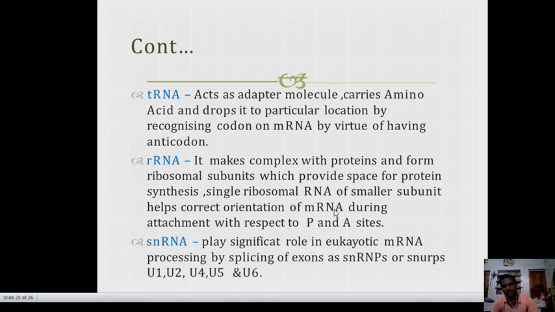rRNA makes a complex with protein and forms ribosomal subunits, which provide space for protein synthesis. Single ribosomal RNA of the smaller subunit helps correct orientation of mRNA during the attachment with respect to the P and A site. Then snRNA plays a significant role in eukaryotic mRNA processing by splicing of exons, as snRNAs or snRNPs: U1, U2, U4, U5 and U6.